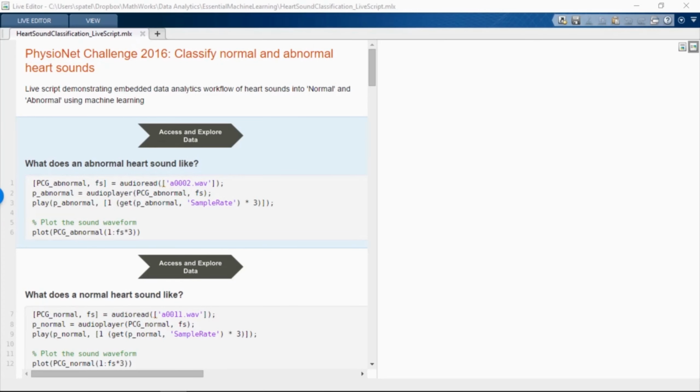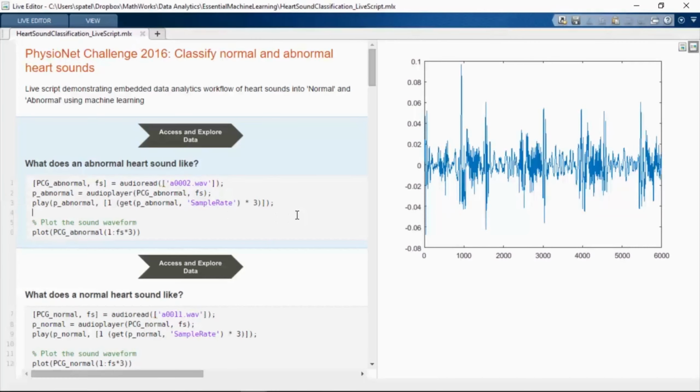In the heart sounds dataset, each recording is an audio file that has a normal or abnormal label. Let's start by plotting and listening to abnormal heart sounds. MATLAB provides tools like audioread and audioplayer, which make it easier to play with such audio files.